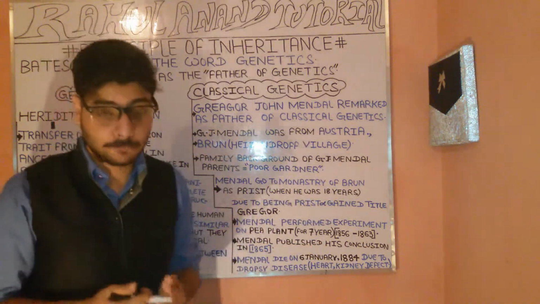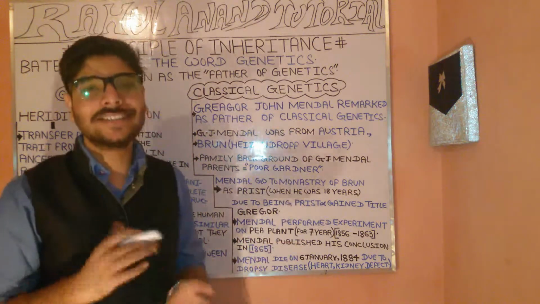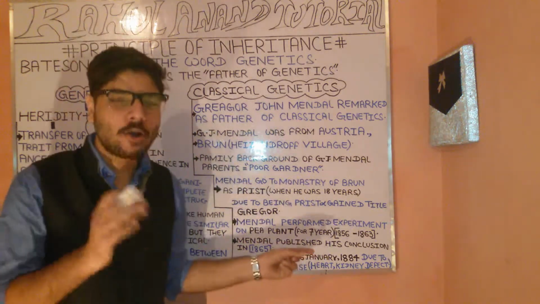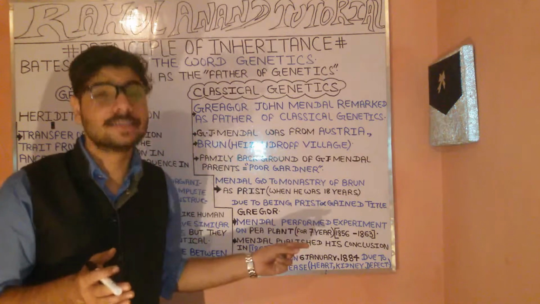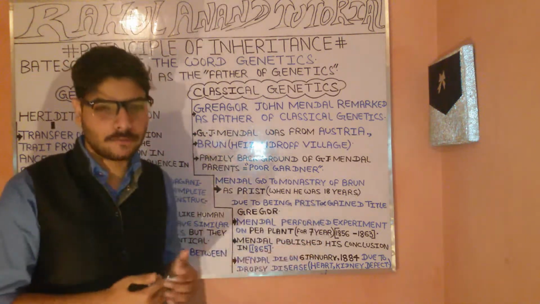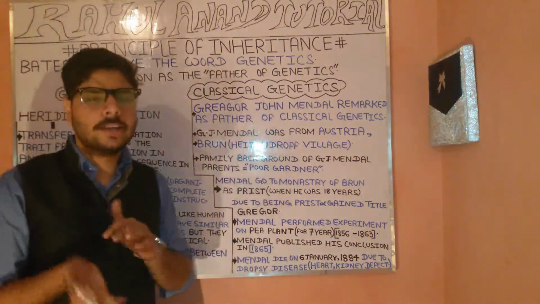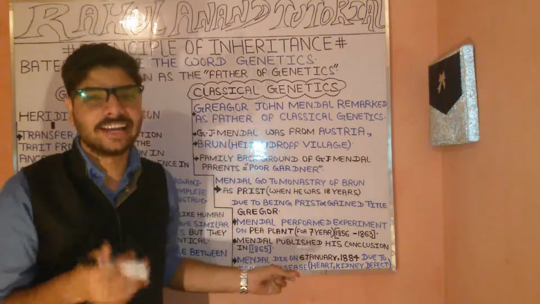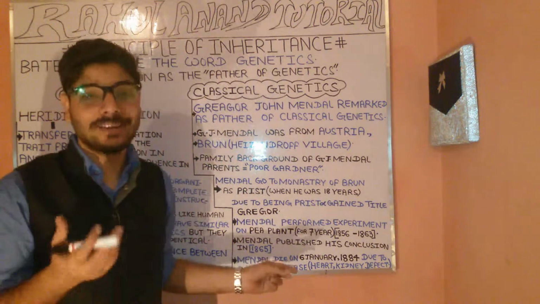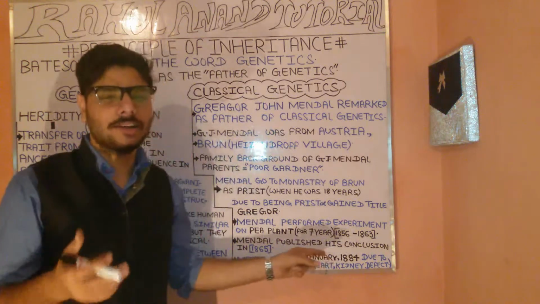Now, where was his work published? Mendel published his results in 1865. So you can see here on the board, 1865. Now, let's talk about when Mendel died. He actually died in 1884, due to the dropsy disease.